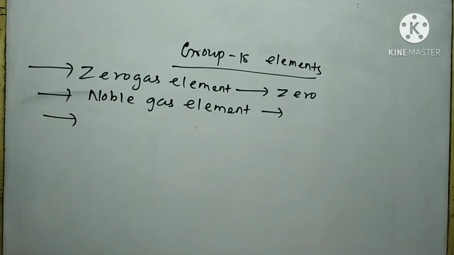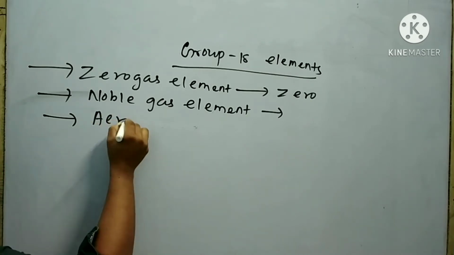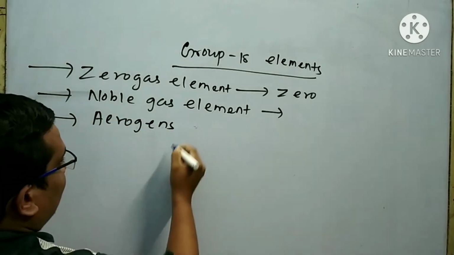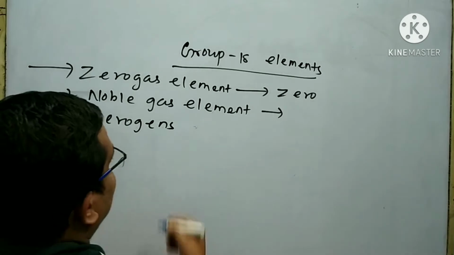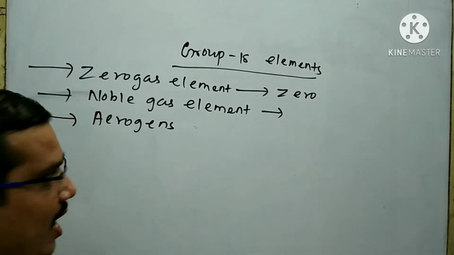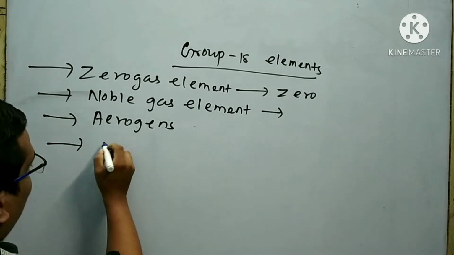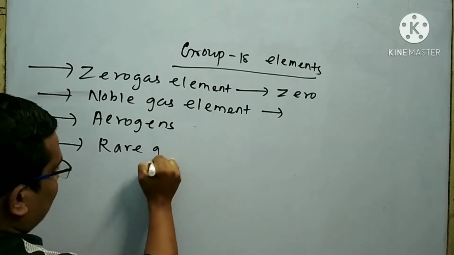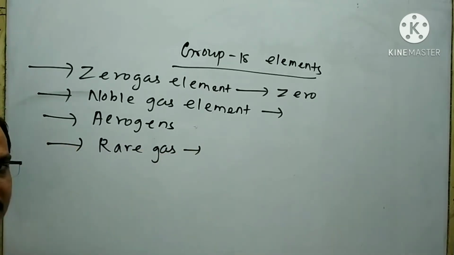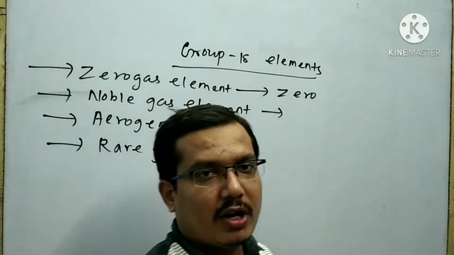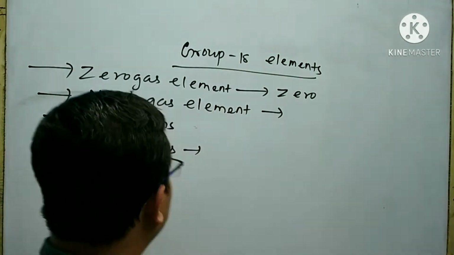Group 18 elements are also called aerogens because these elements are found in air. Group 18 elements are also called rare gases because these elements are found in the atmosphere in trace amounts.